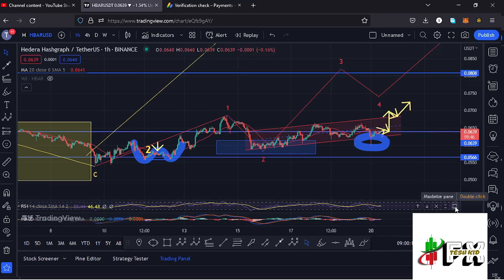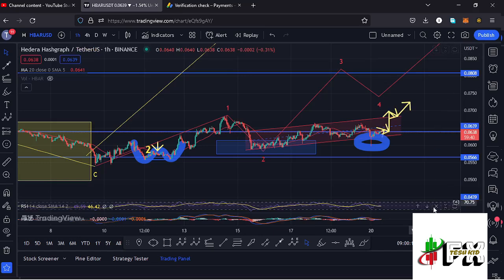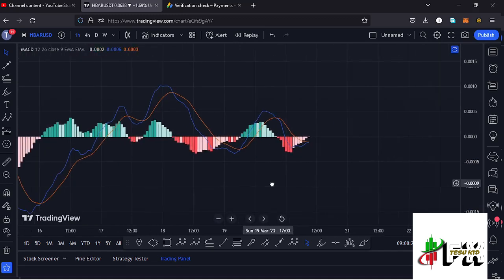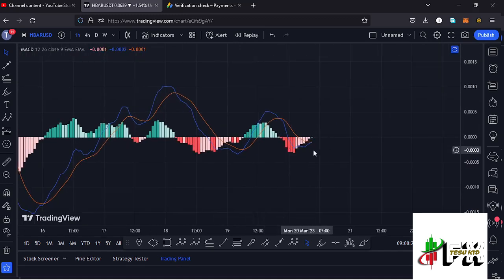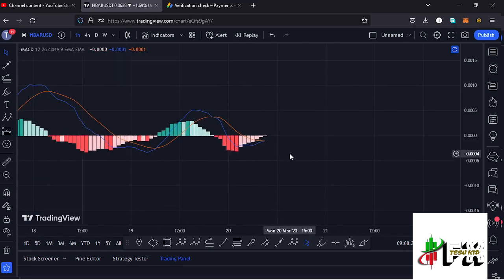And also taking a look at the indicators on the RSI, we are trading at around the 50 mark, meaning we have massive room for us to fully support higher prices in the formation of that wave 3 here on the RSI. Also taking a look at the market, we have been able to print a bearish cross, but we are seeing a sharp decrease in the selling momentum, suggesting that soon we are going to print a bullish cross. So let's be patient and see how that plays out, and I'll be keeping you updated.